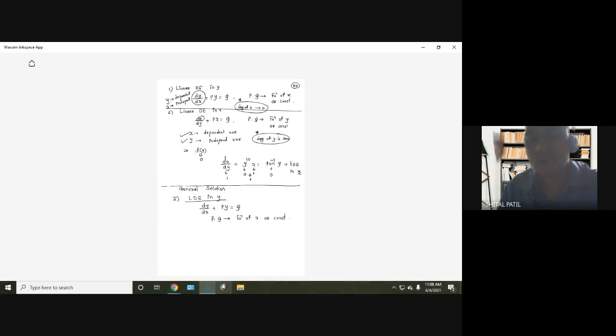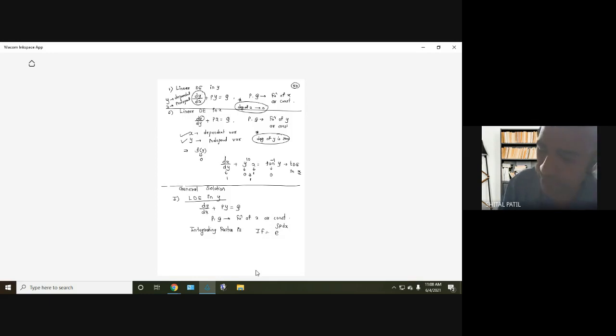Hope everyone remembers, in the previous case, the differential equation reducible to the exact differential equation, we studied 5 different rules to find the integrating factor. Here also we require an integrating factor. The integrating factor equals e raised to the integration of p dx.